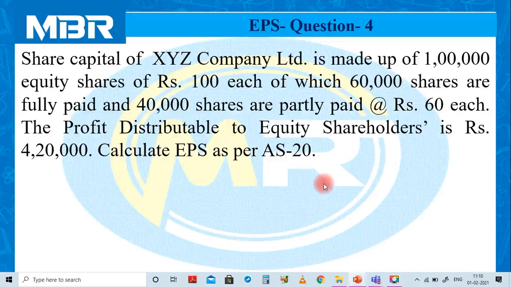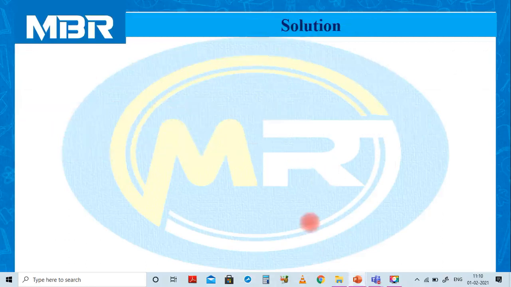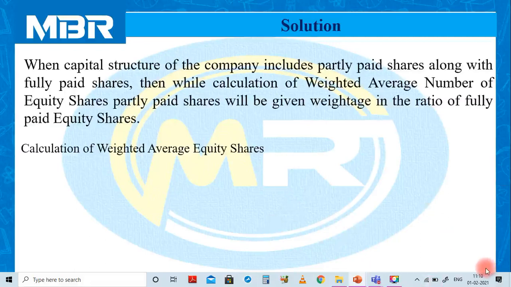For the purpose of solving this question, it is necessary for us to calculate the weighted average number of equity shares. But before that, it is necessary for all of us to know the guidelines given under Accounting Standard number 20.